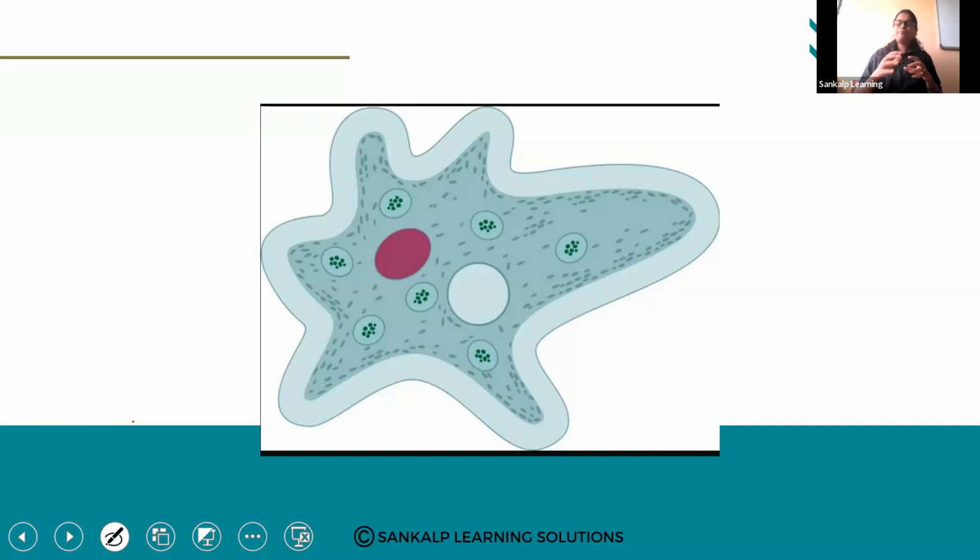The next thing is, if reproduction is not done, it is not that the living organism will die. That is why reproduction is not considered as a life process. If CBSE asks the question, why reproduction is not considered as a life process, answer: reproduction is necessary to continue the race, to carry forward our lineage, but it is not compulsory. If it is not done, it is not that the organism will not be alive, right? That is why it is not considered under the life process, guys.